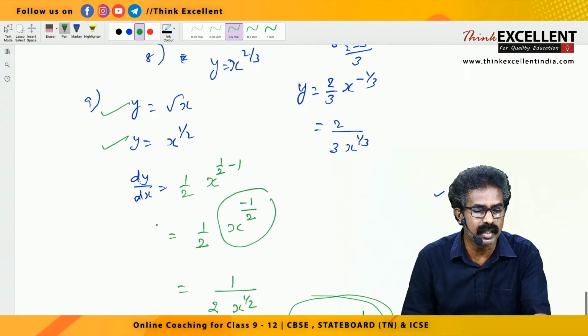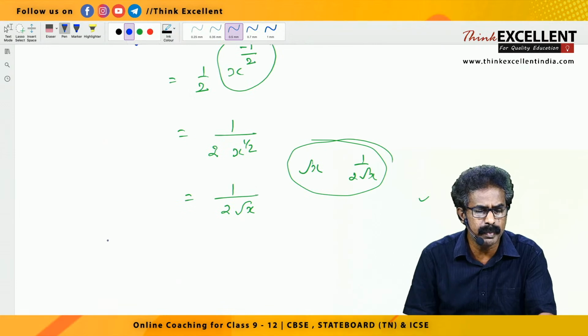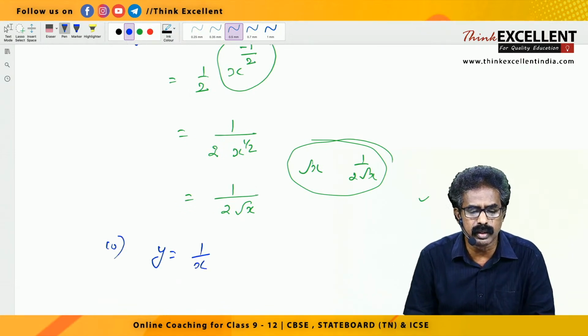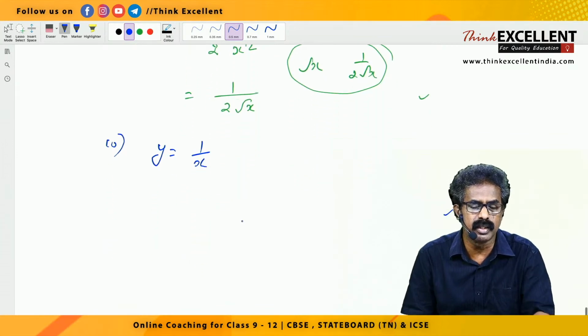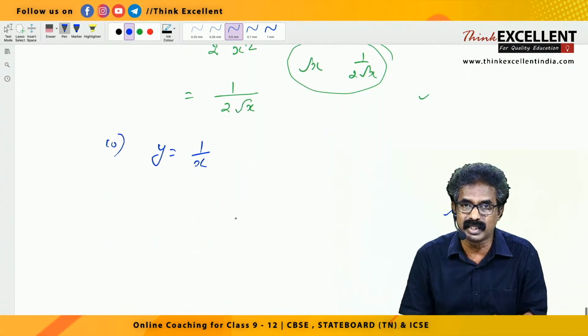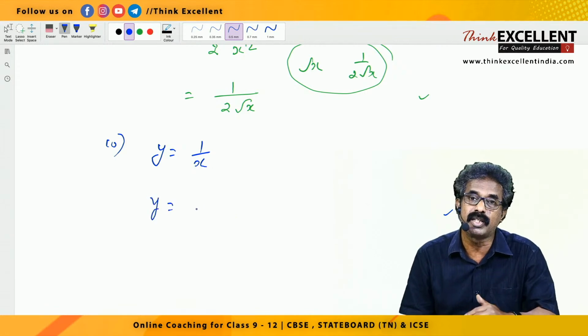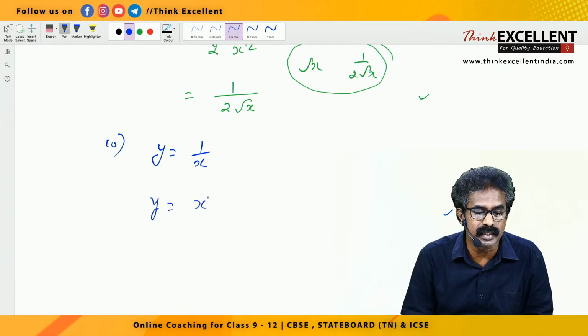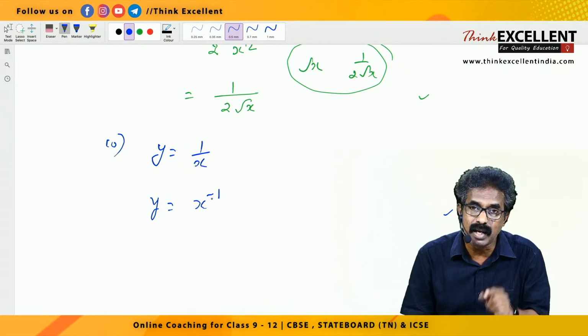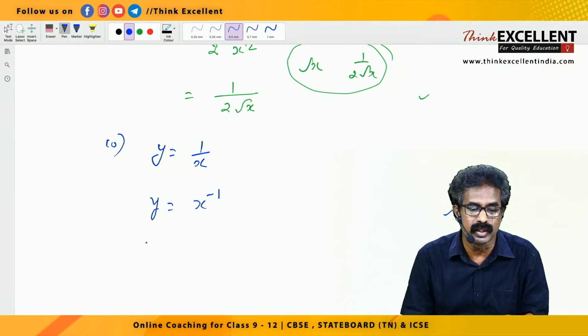In the same way I have given another one, 1 by x, right? So let us see how we are getting it. y equal to 1 by x. How can you differentiate this one? You can't differentiate directly, so you rewrite. 1 by x, take it to the numerator, it will become x raised to minus 1. Now this is of the type x raised to n, so you can differentiate it.